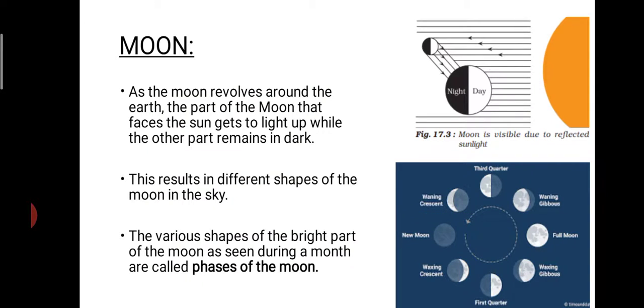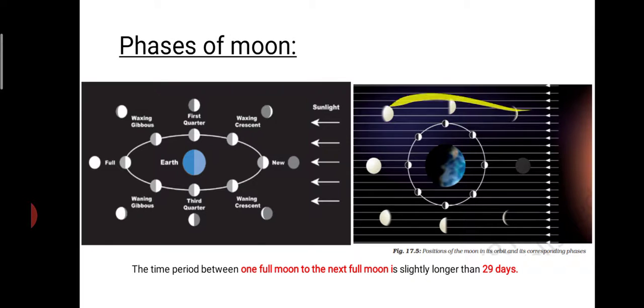Now this moon is revolving around the earth. So due to this, the sunlight falls on different regions of the moon. Sometimes the whole disk of the moon is visible. Sometimes it is not at all visible because no light is falling on the surface of the moon. So therefore there are different shapes. The bright part of the moon seems to have different shapes, and each of these shapes is referred to as phases of the moon. Here you can see different phases of the moon.